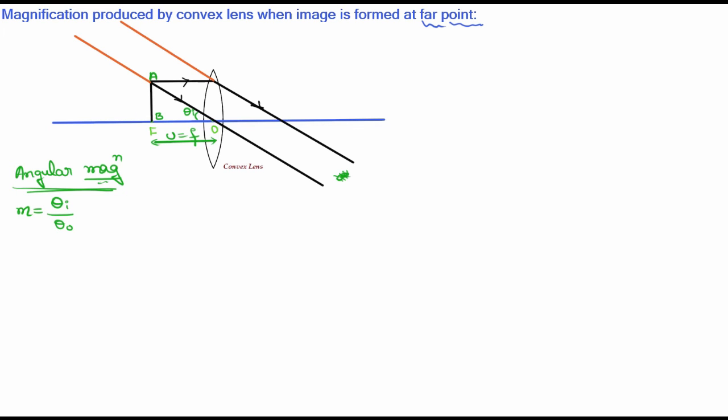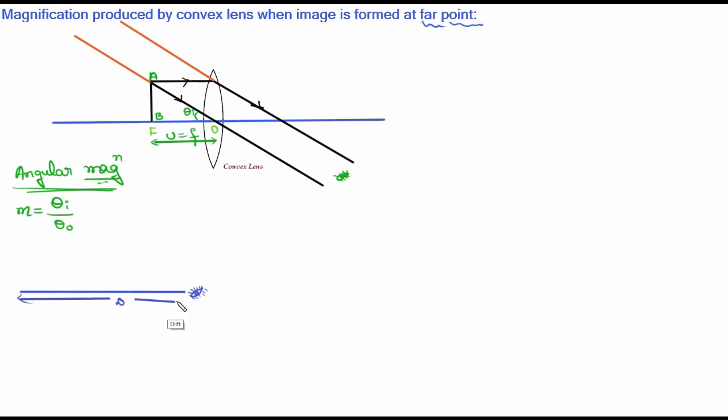Okay, next, what is this theta O? Theta O is the angle subtended by the object when the object is placed at near point. Now imagine the object is placed from the observer at a distance of D. So what is this D? This is the near point distance.